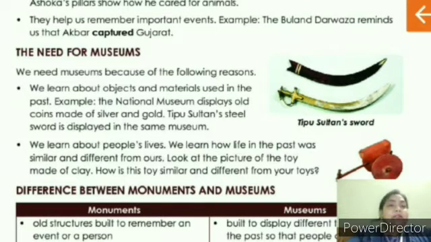And even Tipu Sultan's steel sword is displayed in the same museum. So in the picture you have seen Tipu Sultan's sword, okay? Then comes the next point. We learn about people's lives. We learn how life in the past was similar and different from ours.